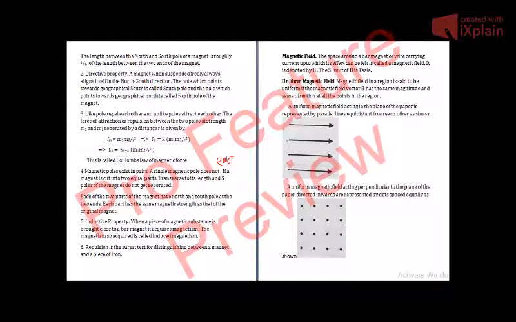A uniform magnetic field acting in the plane of the paper. For example, if you have a paper and the magnetic field is parallel to the plane of the paper, it is represented by parallel lines equidistant from each other, as you can see from the figure. These arrows are of equal length. Number one, they are equidistant from each other. So this shows that the magnetic field in the region is uniform, and it is acting parallel to the plane of the paper.